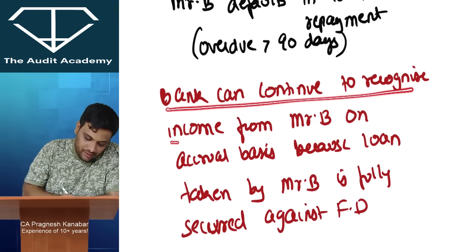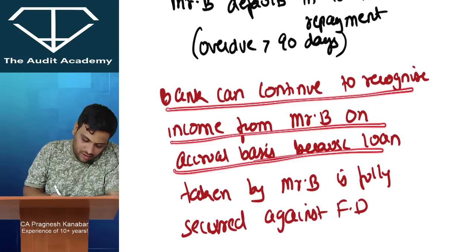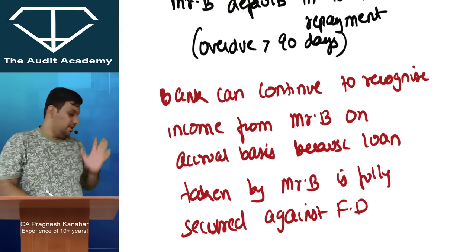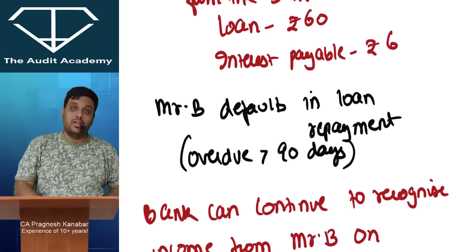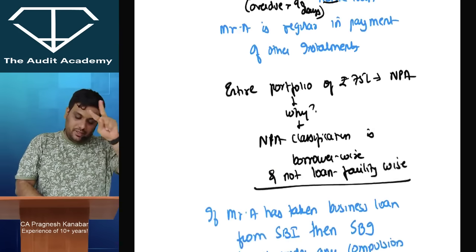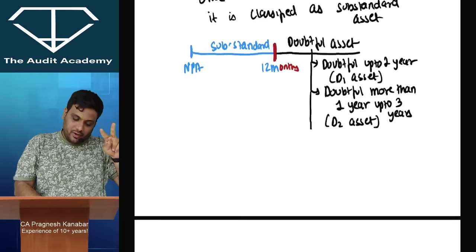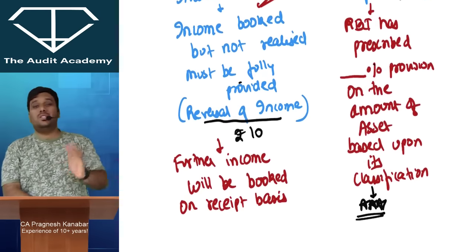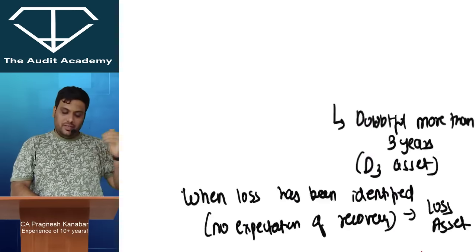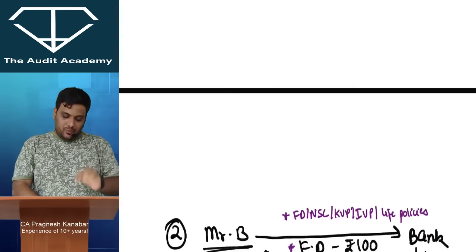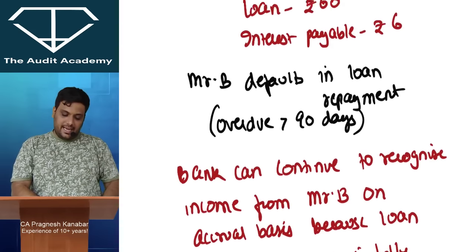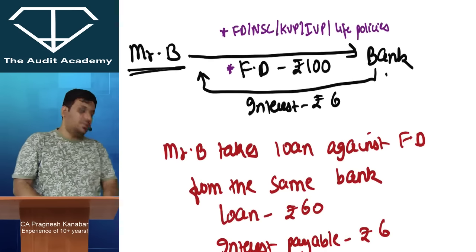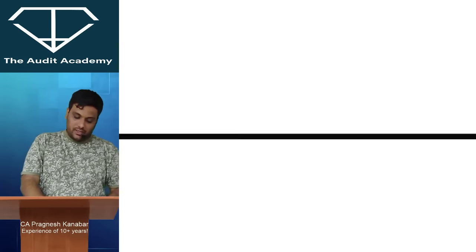Bank can continue to recognize income from Mr. B on accrual basis because the loan taken by Mr. B is fully secured against FD. Yes sir. So there were two impacts of NPA: one is income recognition and the other is asset provisioning. So this will not be required in this particular point. It almost acts like an exception over here, when the loan is fully secured against term deposits.